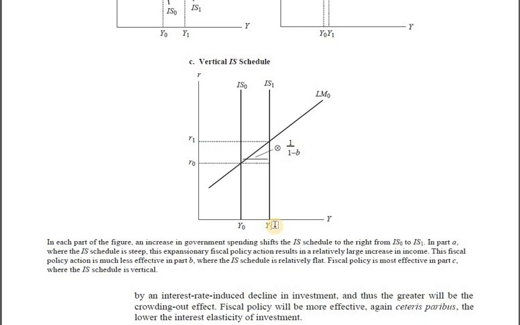But what about the goods market? Since investment is not dependent upon the rate of interest, nothing is going to happen to investment. And all that's been done is government expenditure has gone up. So the entire increase in government expenditure, combined with the multiplier, would be reflected in the economy in terms of an increase in the equilibrium level of income. That's what has actually happened over here. So vertical IS schedule, no crowding out. Why? Because investment is absolutely unresponsive, it is inelastic to the interest rate. That's it.